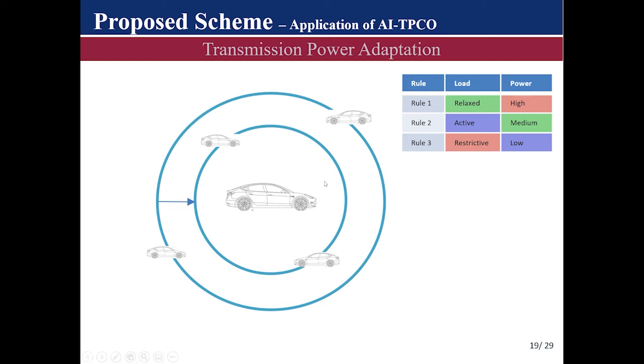And when this happens, we see that some of the vehicles, these 2 outlying vehicles, then fall out of the communication range of the vehicle that estimated the channel load to be congested. And this will also help relieve the channel load.